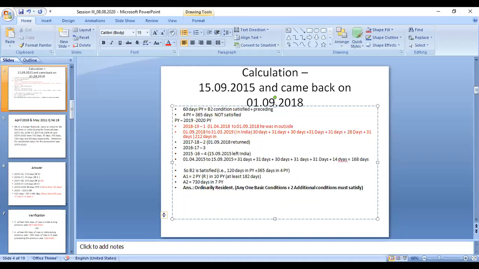That means 168 plus the previous 212 days, that means 380 days.